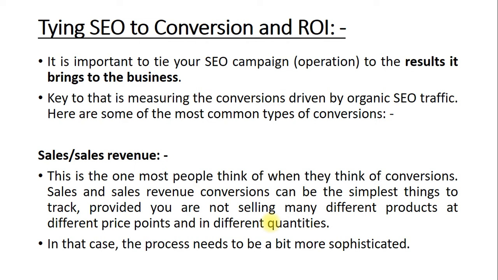So sales or sales revenue can be the simplest thing to track, provided you are not selling many different products at different price points in different quantities. In this case, the process needs to be a bit more sophisticated. So what you need to do is provide different products which contain different prices and different quantities.